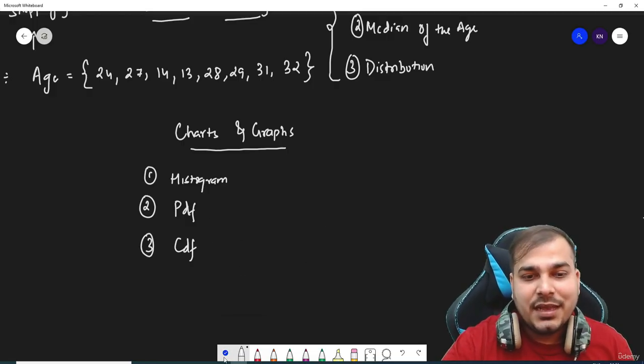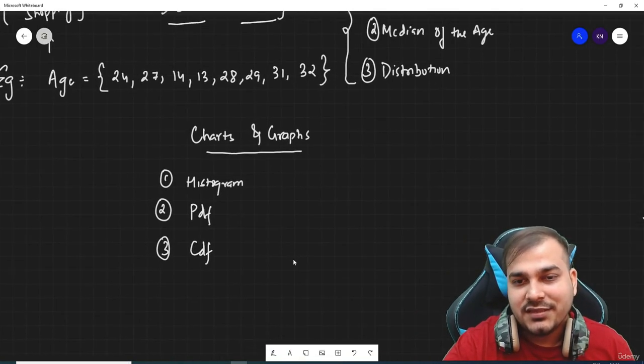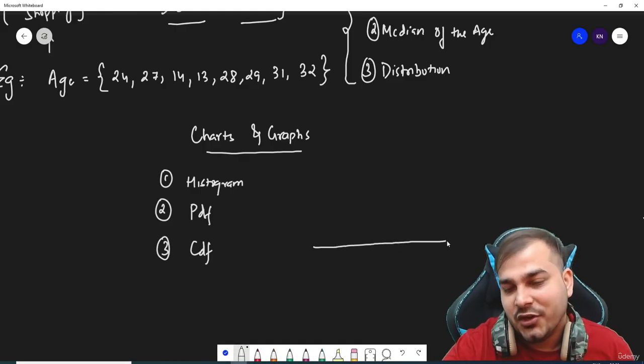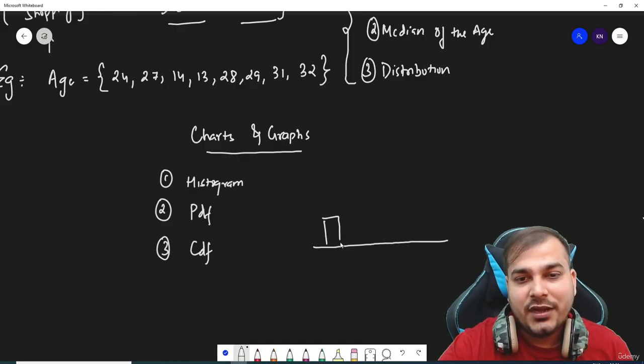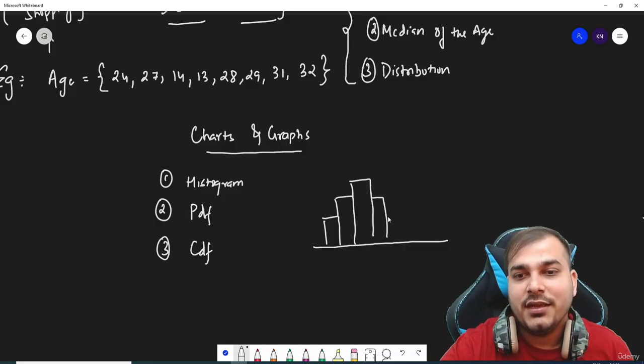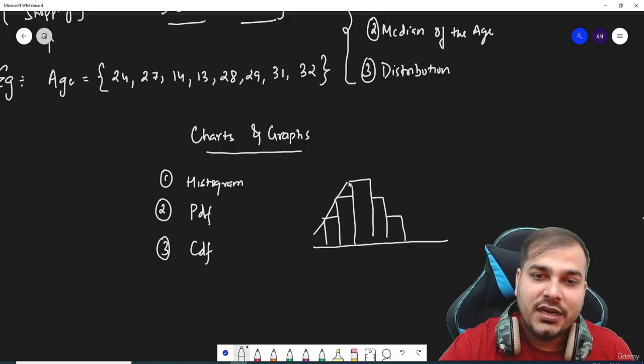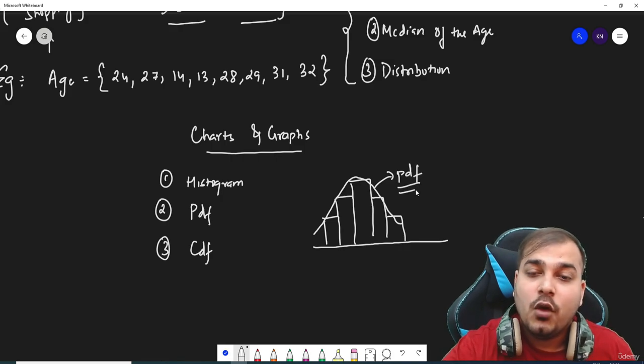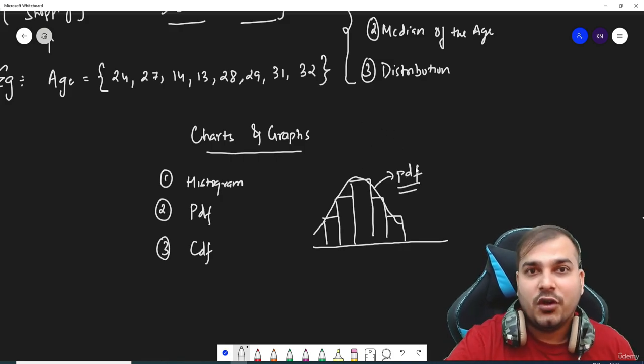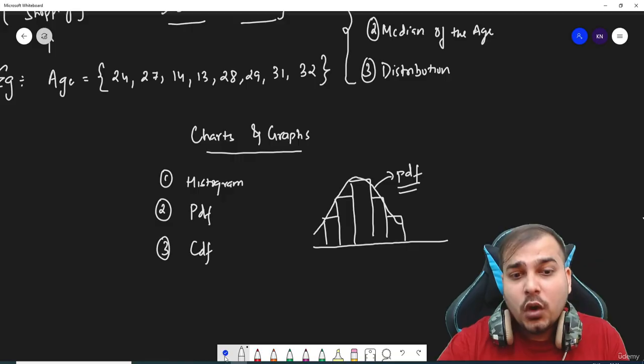And over here, one example of a histogram that I want to take is that suppose I have this specific data, and if I try to create a histogram, it will create these kinds of vertical charts or graphs you can see over here. And if I try to smoothen it, it will create a PDF function, and then we can understand what kind of distribution it follows. But why do we do all these things?